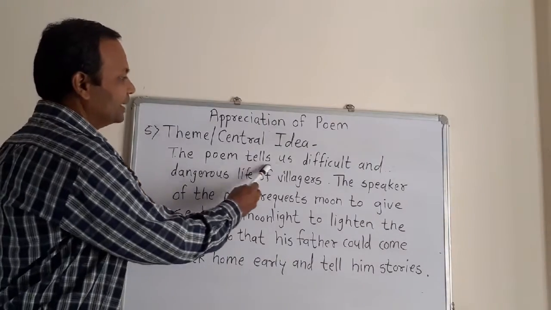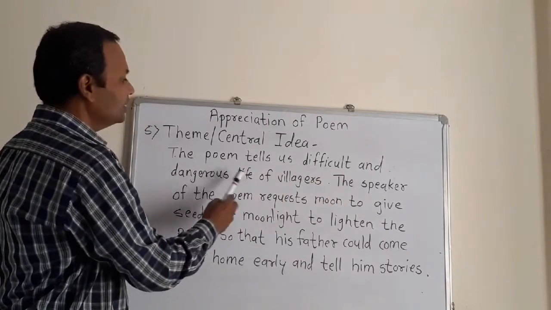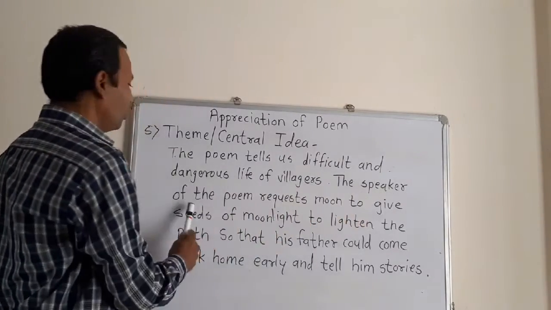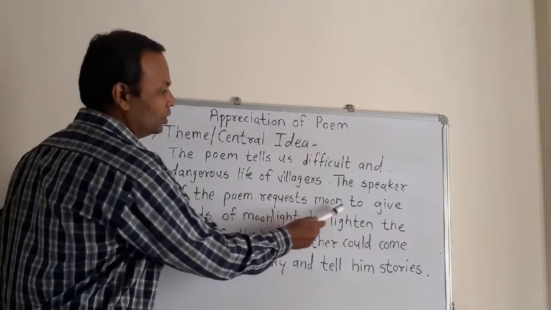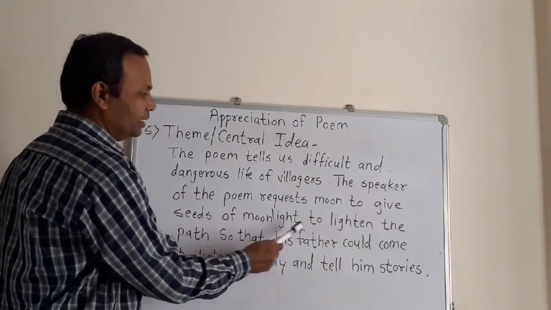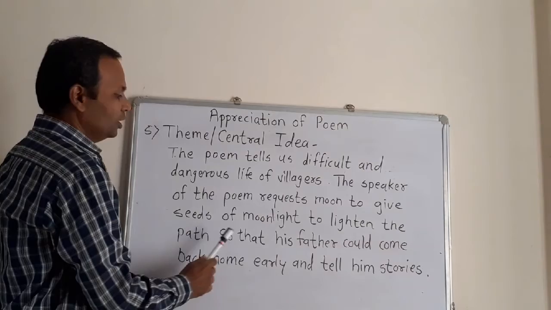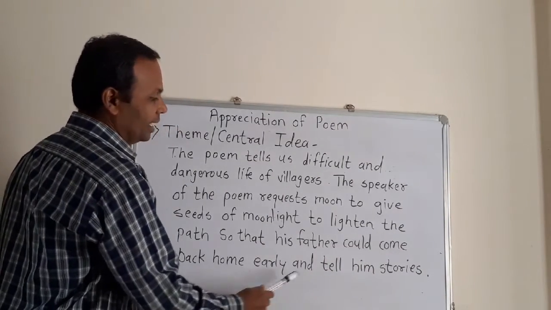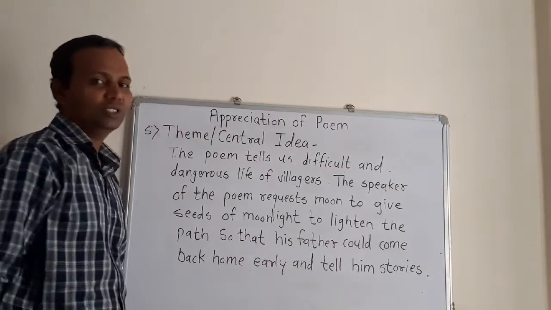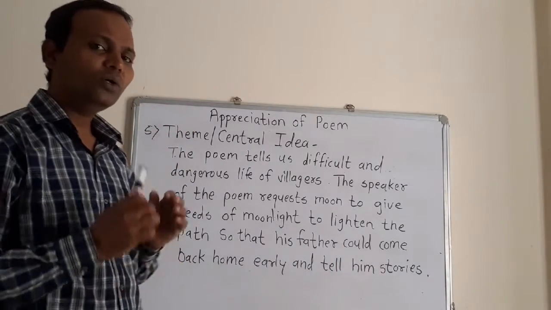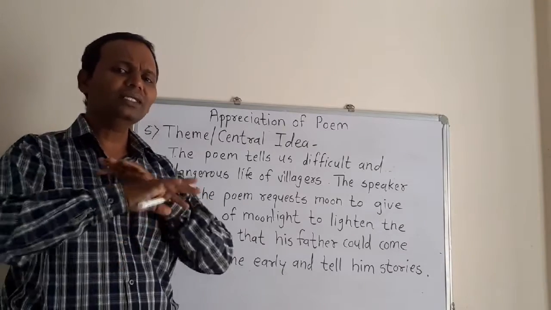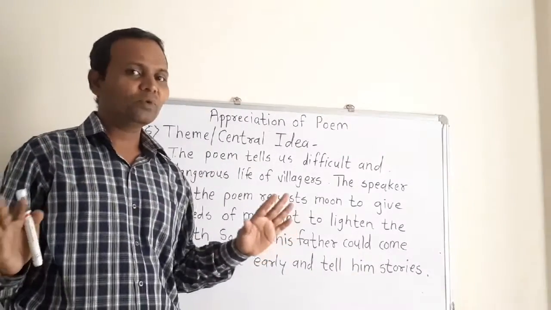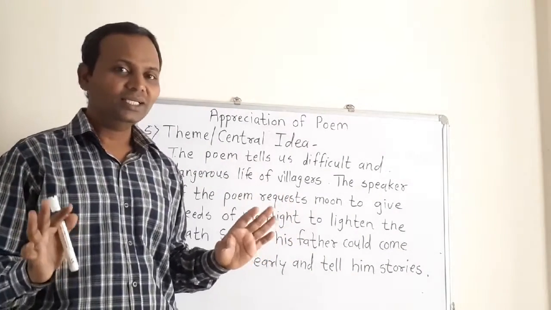The poem tells us about the difficult and dangerous life of villagers. The speaker of the poem requests the moon to give seeds of moonlight to lighten the path so that his father could come back home early and tell him stories, bedtime stories. In this way you can write anything, 2 or 3 sentences in the central idea, what you understood. Is it clear?